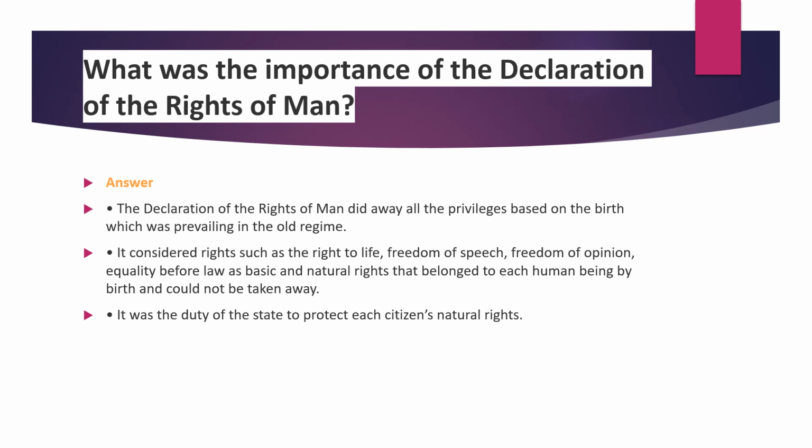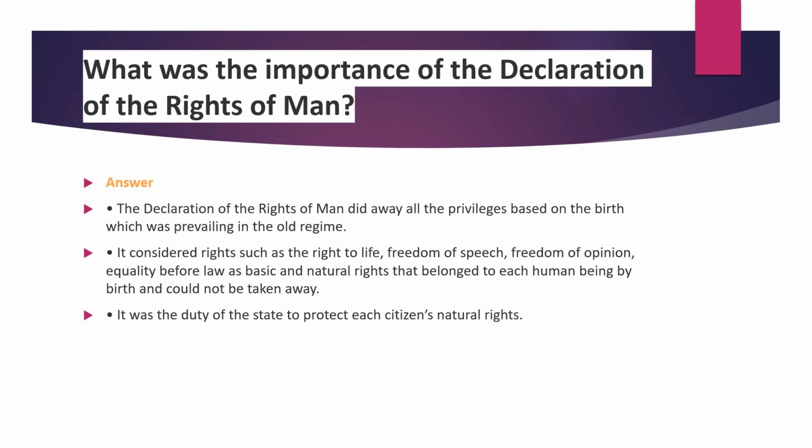But here, every human being, every citizen of France, has basic rights and privileges from birth. That is the meaning here.